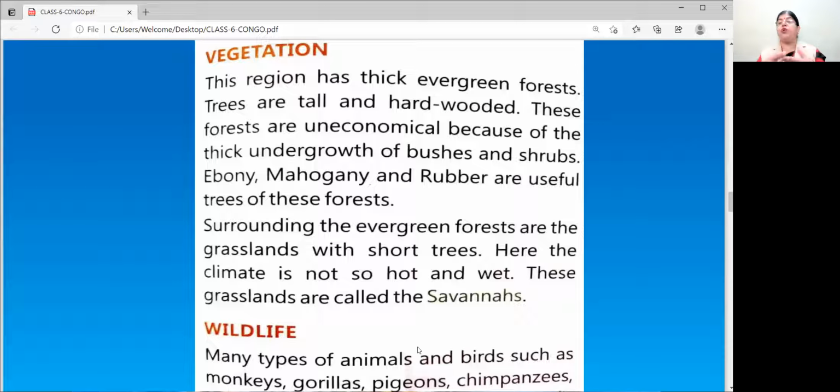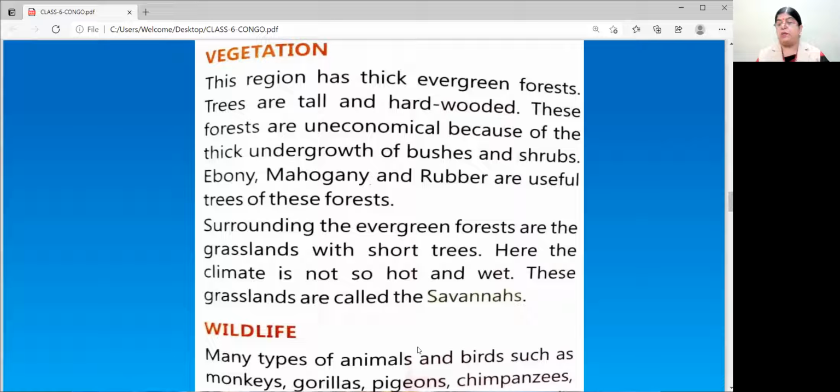Now, surrounding the evergreen forests are the grasslands with short trees. Here, the climate is not so hot and wet, and these grasslands are called the savannas.